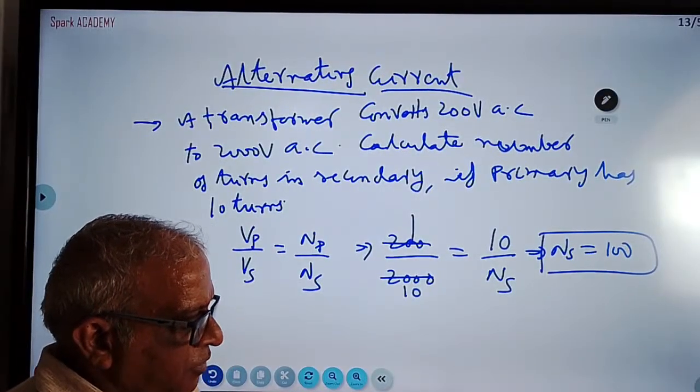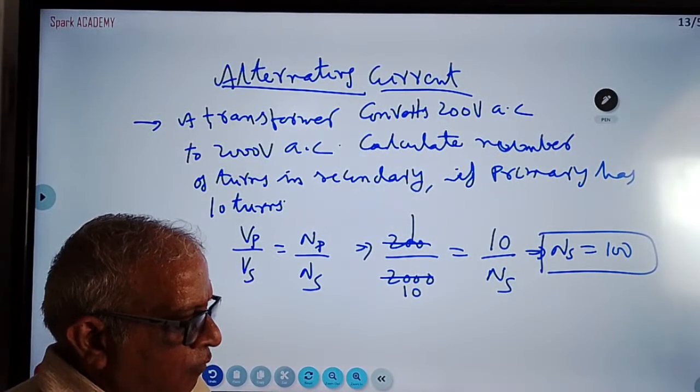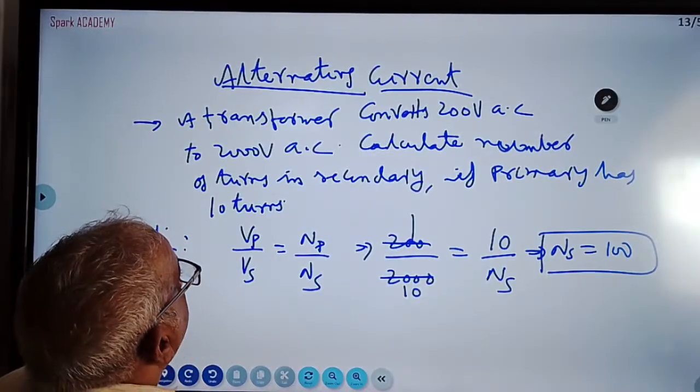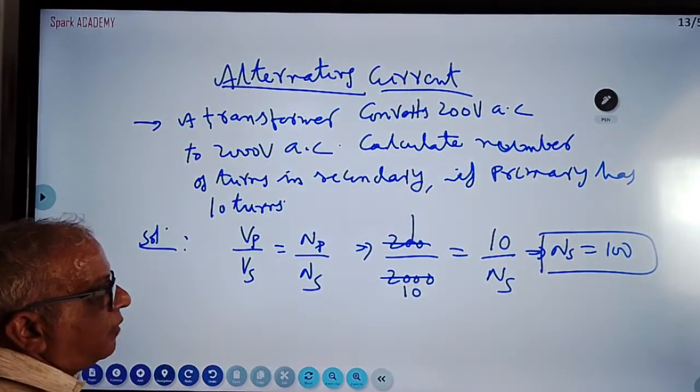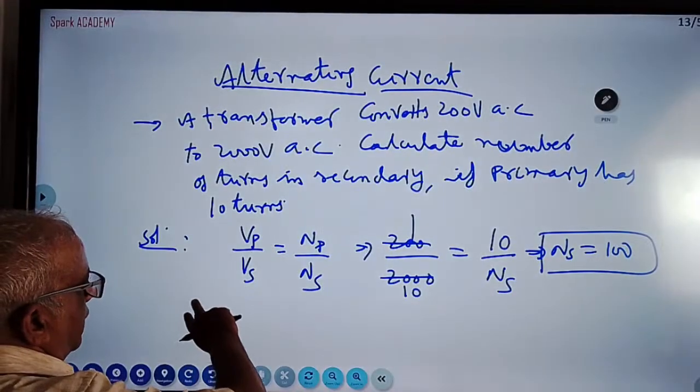Then another important question in this is, what is the phenomenon involved in a transformer?